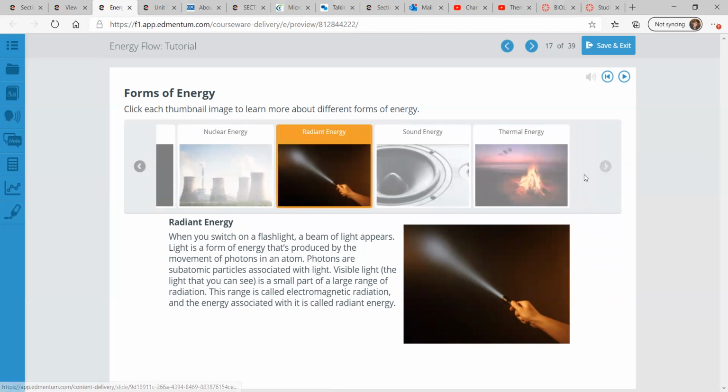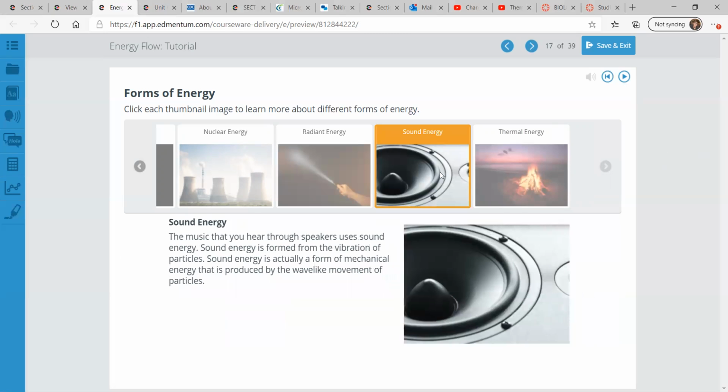Then we have radiant energy, radiant meaning light. When you switch on a flashlight, a beam of light appears. Light is a form of energy that's produced by the movement of photons in an atom. Photons are subatomic particles associated with light. Visible light, the light that you can see, is a small part of a large range of radiation. This range is called electromagnetic radiation, and the energy associated with that is called radiant energy. So electromagnetic radiation, radiant energy, think of light.